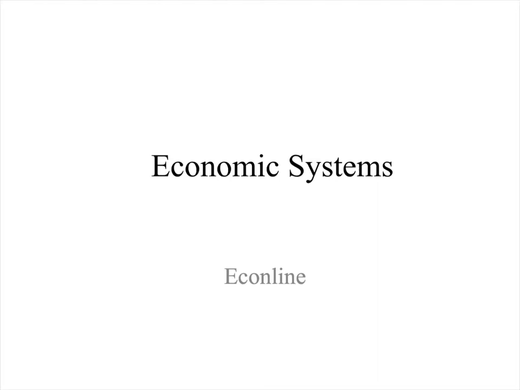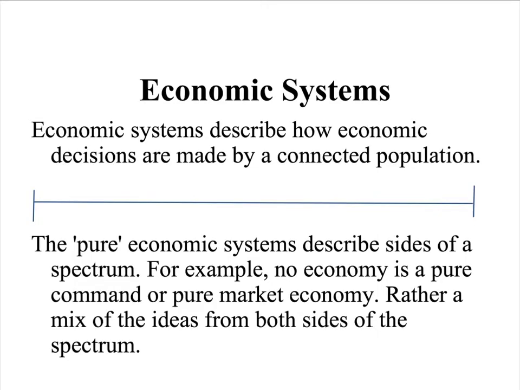Economic systems. Economic systems describe how economic decisions are made by a connected population. There are three main types and a combination type of economic systems we're going to go over. And the two pure economic systems describe sides of a spectrum. For example, no economy is a pure command economy or a pure market economy. Rather, a mix of ideas from both sides of the spectrum are usually used in most economic systems.